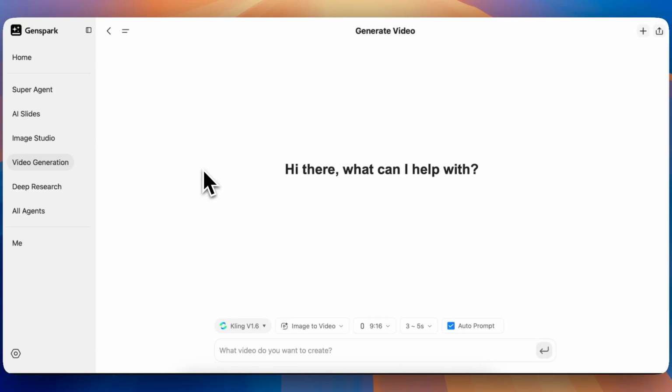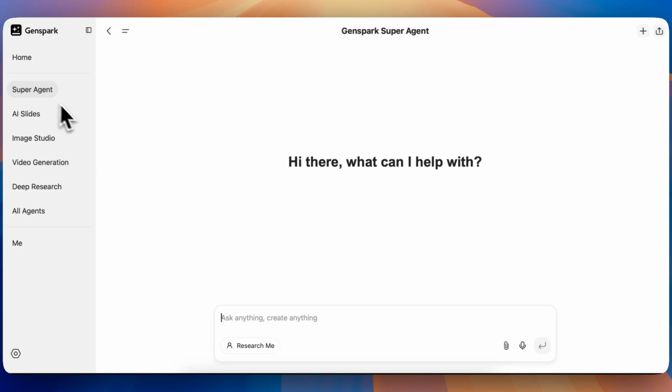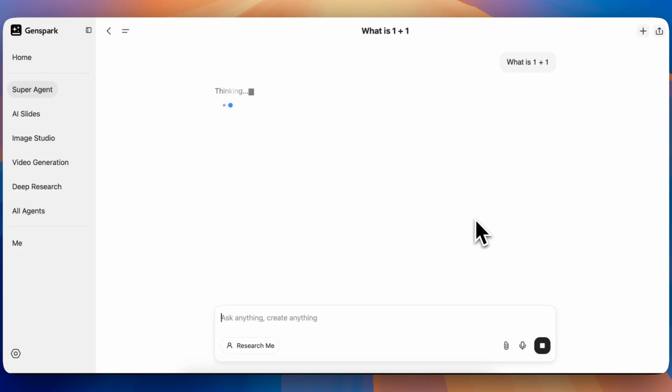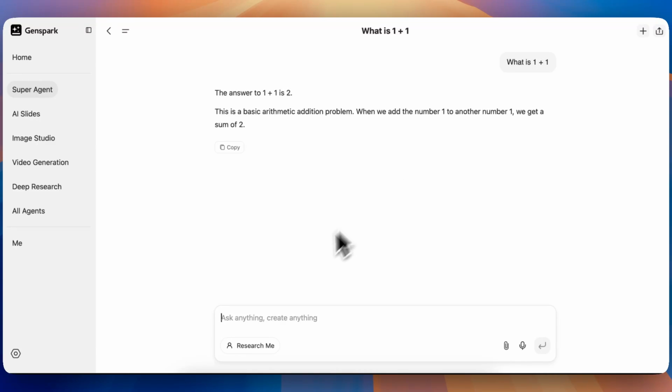It does a very good job at creating what you want, as well as using some of these super agents, which is just going to be a text-based AI. So you can ask it whatever questions you want. What is 1 plus 1? And it's going to spit out our answer right here. So it's just really helpful for a lot of students who are looking for help with just basic education questions and research for their projects.